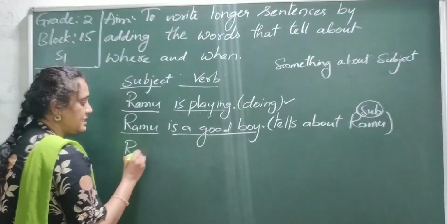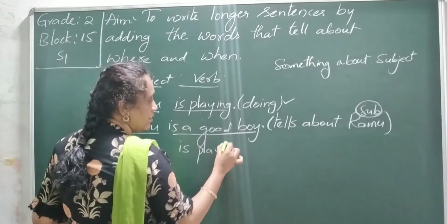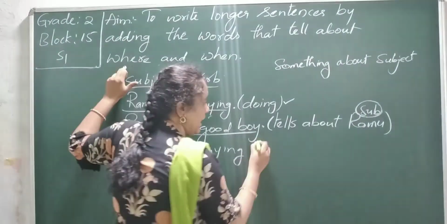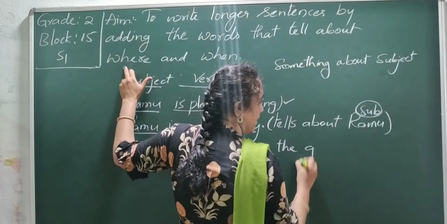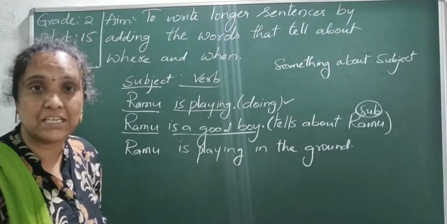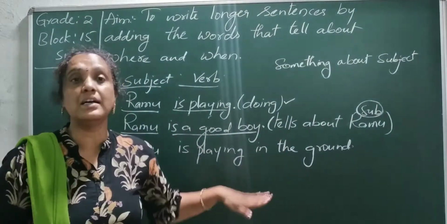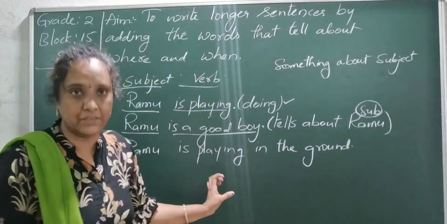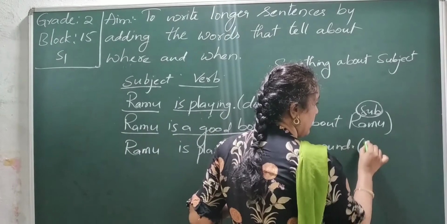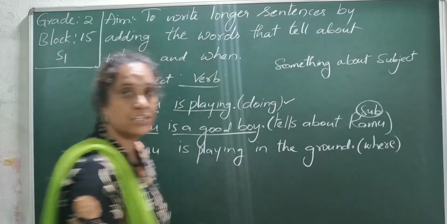Like Ramu is playing. So I said where. If I say where he is playing, he is playing in the ground. Here I use words which tell us where the action is happening. So we can see a longer sentence. Other than Ramu and the verb, there is a longer part like in the ground. It is based upon where the action is taking place.